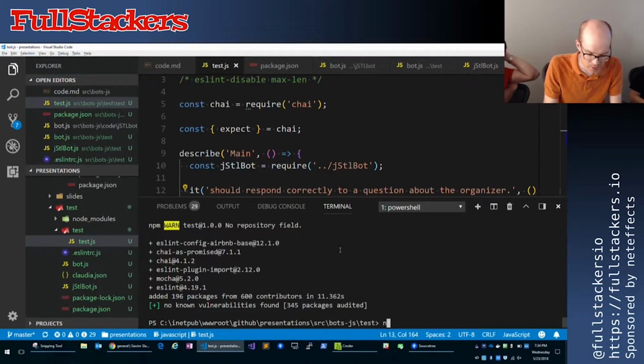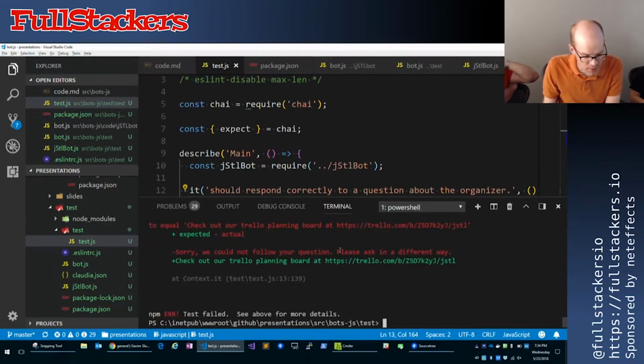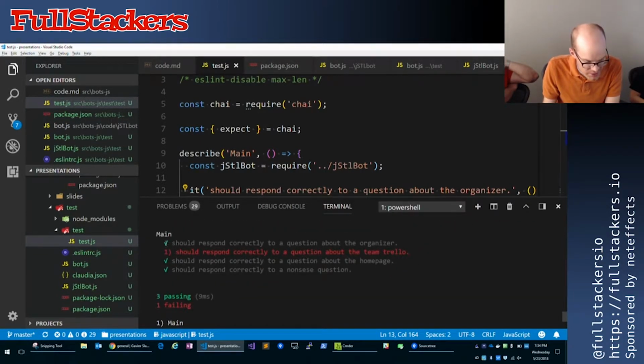So if I run npm test, I think we should be good here. We'll see that we've got 4 tests here. The one about the organizer is working, the one about the homepage is working, a nonsense question is working, but we've got a problem with our Trello one, so let's go and see what's going on there.